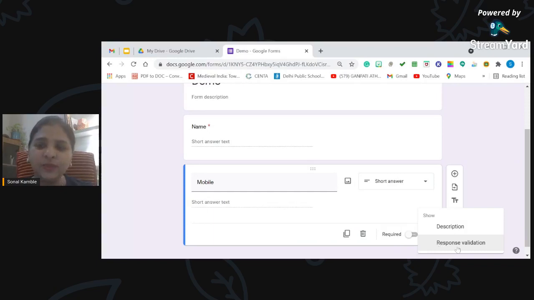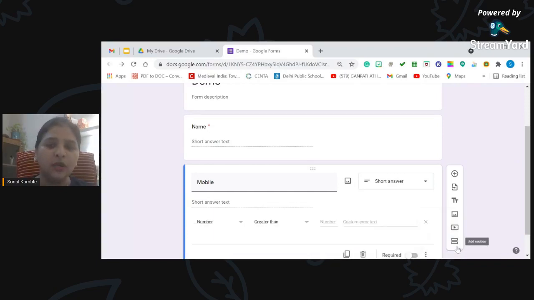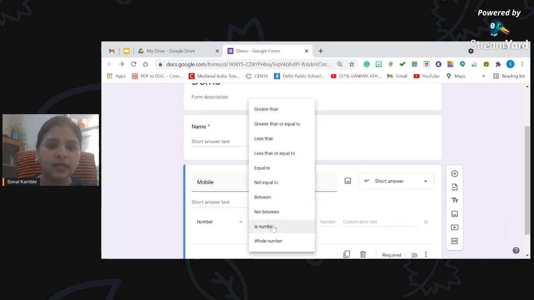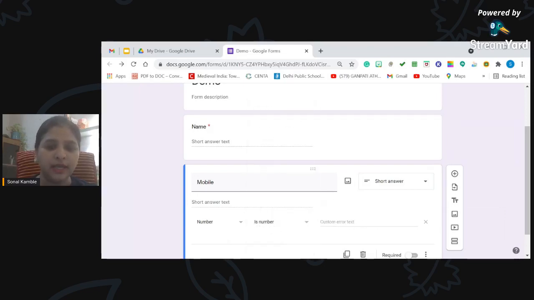And here you can add response validation. Now we all know mobile numbers are numbers only, so we can select number, and I can just add whatever error message. If someone tries to put in some other thing, some alphabet or alphanumeric things, they will get the response, please enter a valid number.